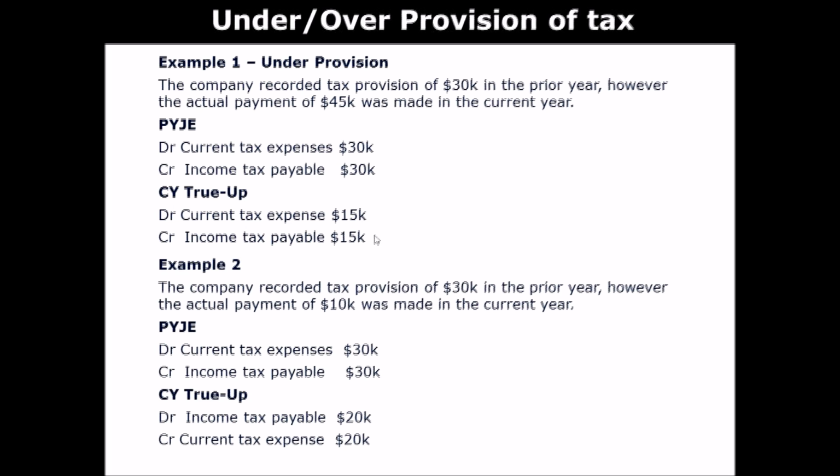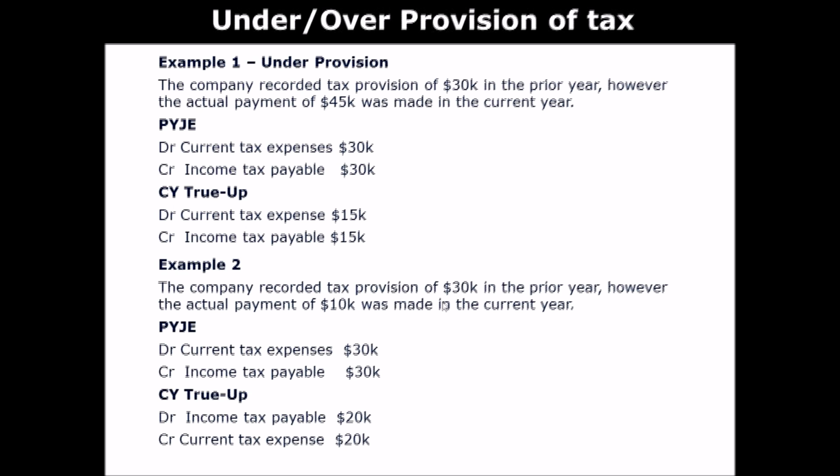But in the current year, in order to adjust this income tax payable before making a payment, it records income tax payable of 15,000 and debit current tax expense of 15,000. In other words, in the current year, current tax expense is overstated by this amount. Unfortunately, it's overstated. But whether this has a material impact on the financial statements actually depends upon the materiality for the company that is determined by auditors.